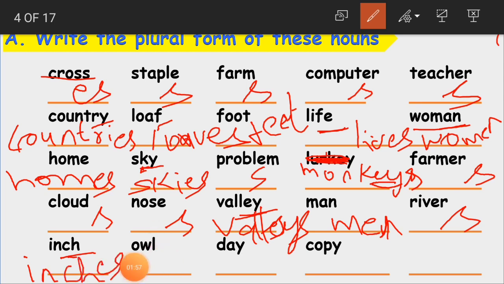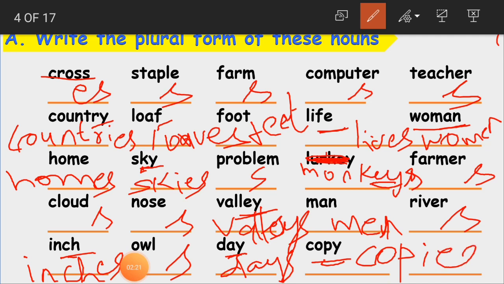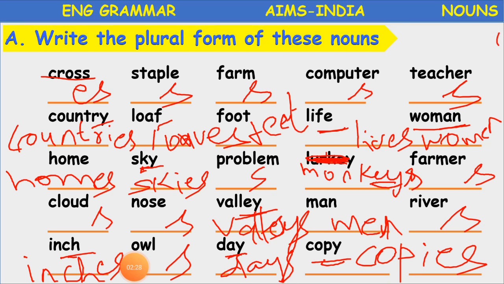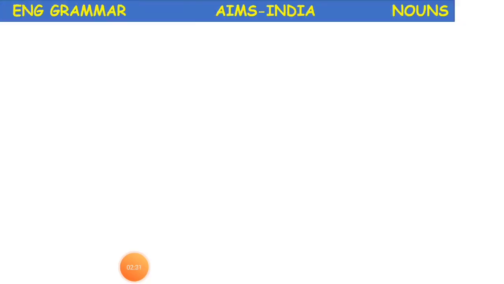Owl. Owls. Day. Again here see. Before y, vowel. A is a vowel. So that is why only s, that is days. Okay. Copy. See, copy. Before y, consonant. P is a consonant. So make it ies. Copies. Clear, children? Okay then. So we'll go to the next part of our nouns. Hope you are all understanding.